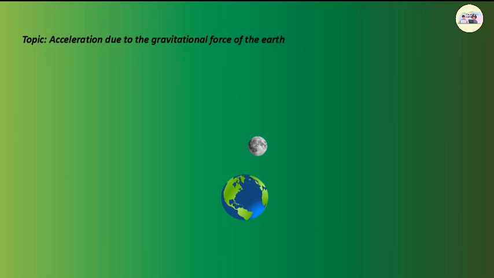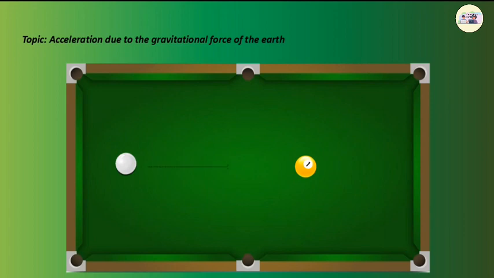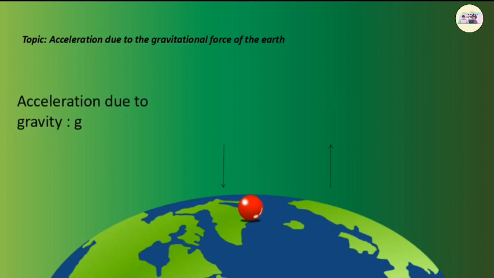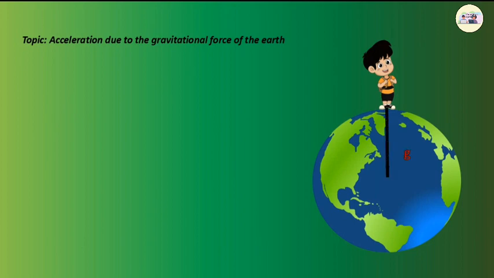Now, we know that the Earth exerts gravitational force on the objects near it. According to Newton's second law of motion, a force acting on a body results in its acceleration. Thus, the gravitational force due to the Earth on the body results in its acceleration. This is called acceleration due to gravity, and it is denoted by g. Acceleration is a vector. As the gravitational force on any object due to the Earth is directed towards the center of the Earth, the direction of the acceleration due to gravity is also directed towards the center of the Earth, that is vertically downwards.